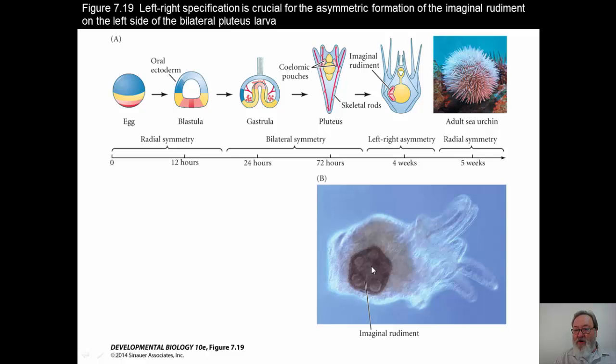It will no longer be motile and be able to swim around. It will now basically anchor itself to some structure, and it will remain as an adult organism, functioning as a sessile organism somewhere in the ocean. This completes really what I wanted to talk about with respect to sea urchins.